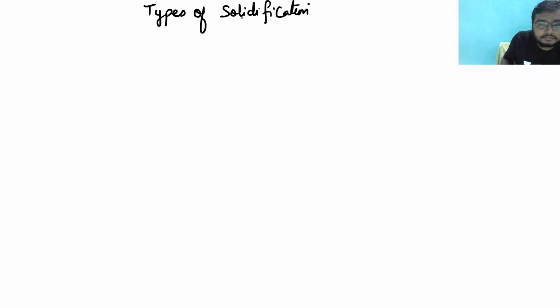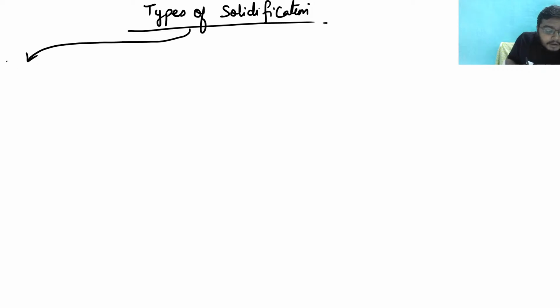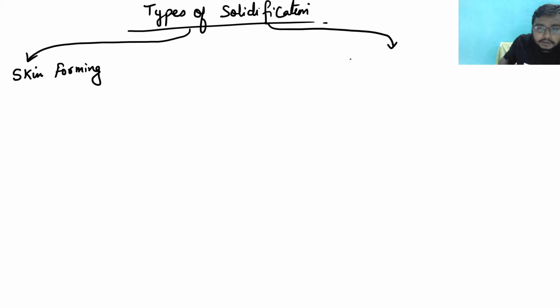Now let us see something that is called types of solidification. What are the types of solidification? The first type of solidification is skin forming, and the second type of solidification is dendritic growth. So this is visible to you.